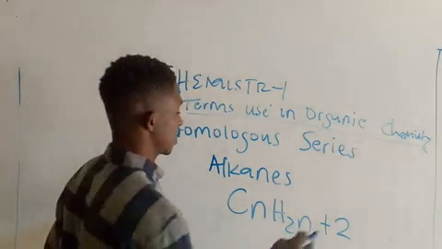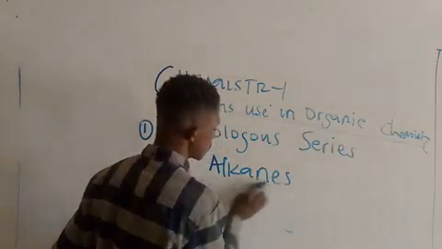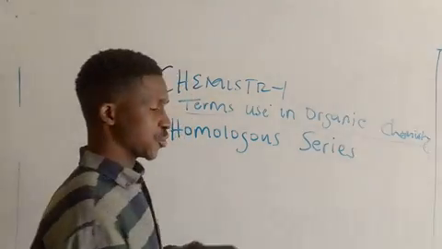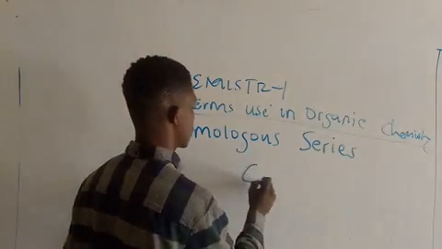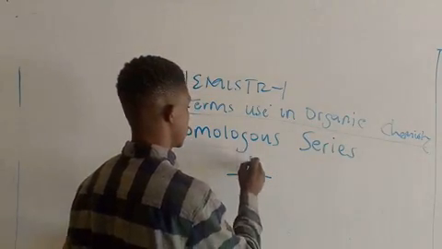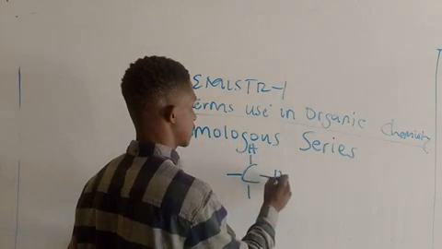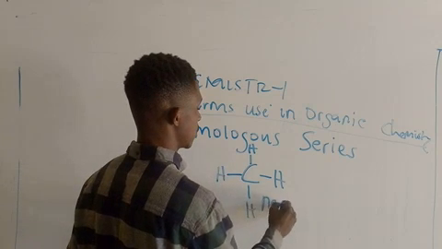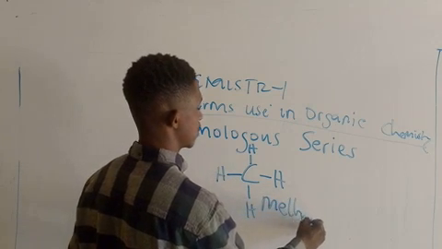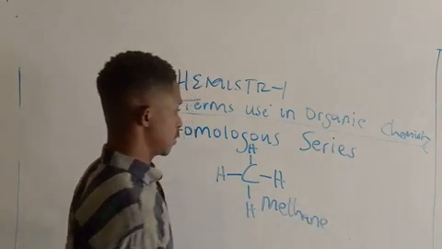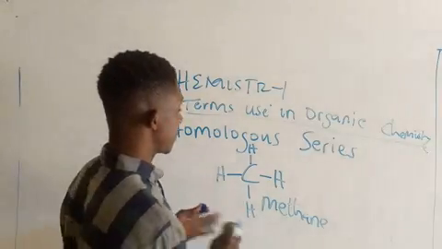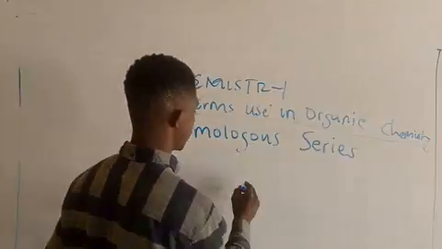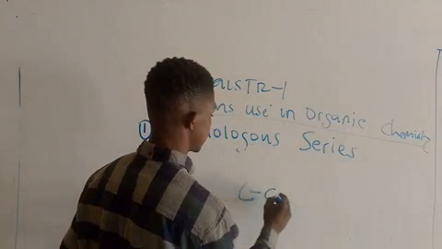Now, the first member of the series, methane, looks like this. You call this one methane. Second member of the series, you can have this one.